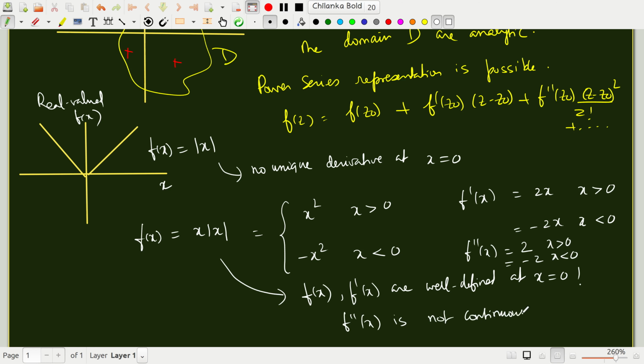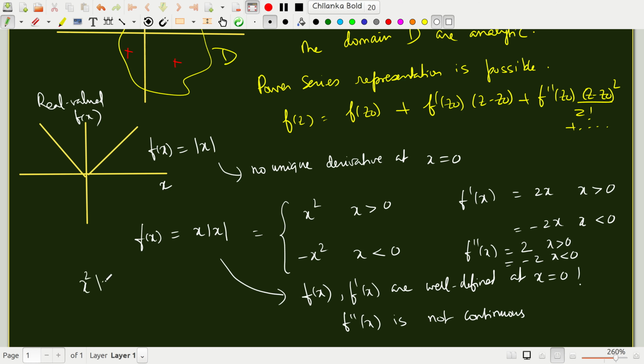That is, in the theory of real functions, it is possible to have functions like this which are smooth and which have continuous first derivatives. However, the second and higher derivatives are not well defined, right? They are discontinuous. So you can keep generalizing this to other functions.